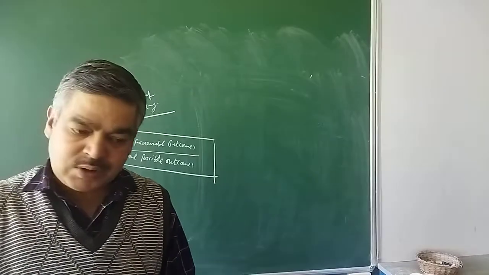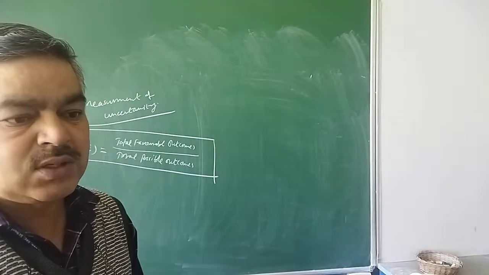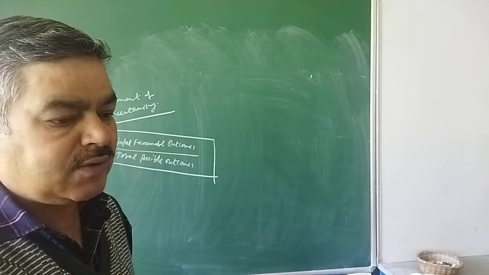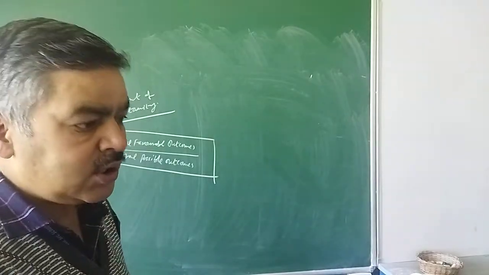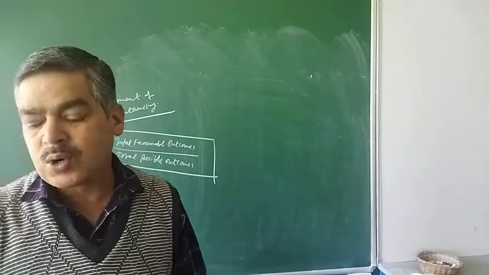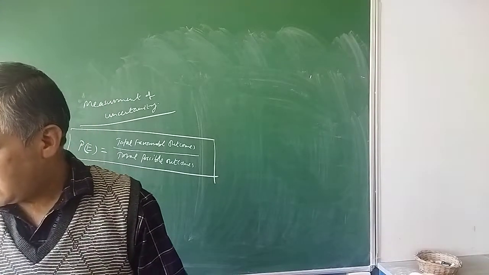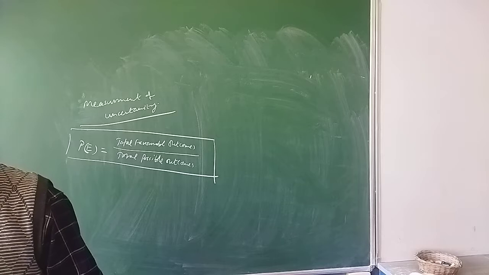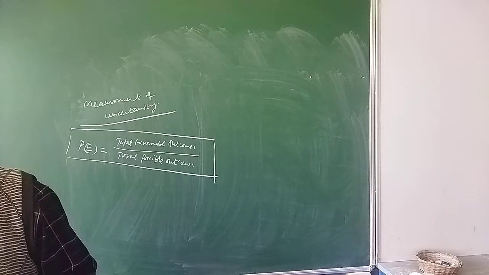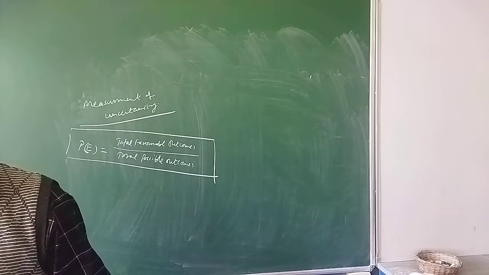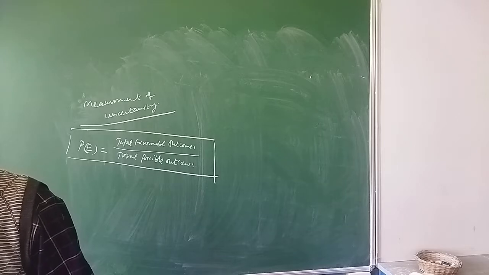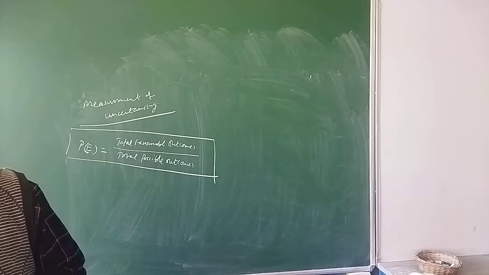So the possibilities are six faces. Any of the faces can be the resulting outcome. So that is called a trial. Then an event for an experiment is the collection of the outcomes of the experiment. For example, when you are tossing a coin and getting a tail, that is an event with the outcome.